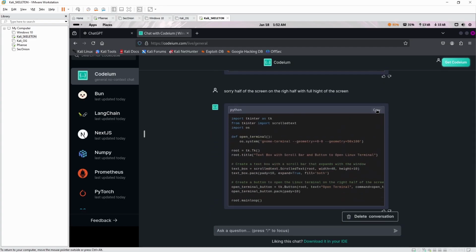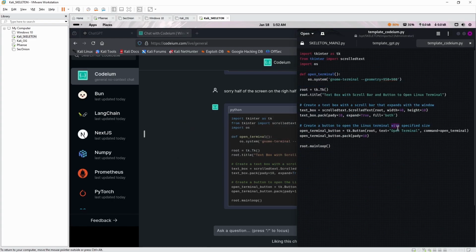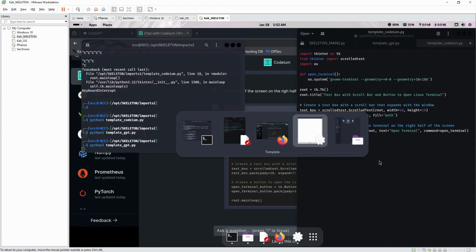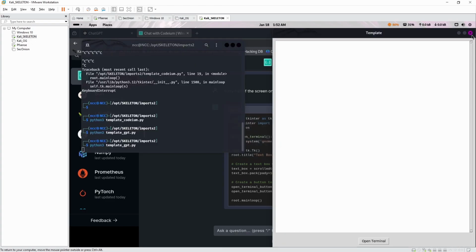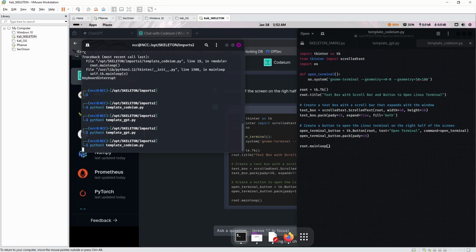Let's see. Codium's got less code, but can it pull it off to do the same thing? That's a real question. Dude, this is so much fun, eh? If you guys are not playing with this stuff, wow, you're missing out. This is freaking awesome. So let's close this because it's quicker. Man, that's freaking crazy good. This is so freaking good.